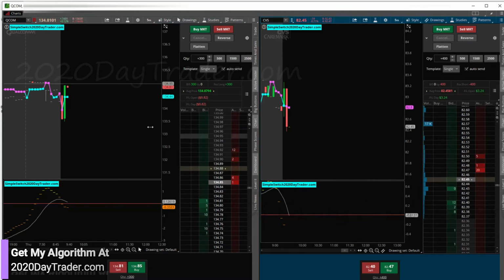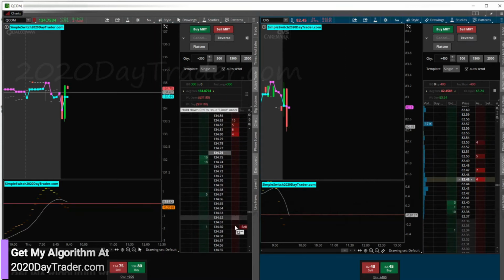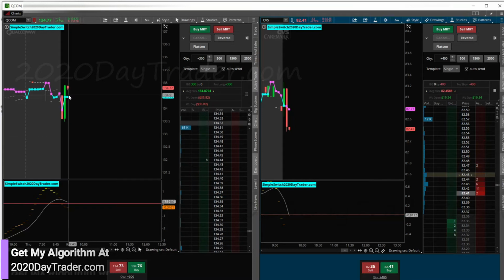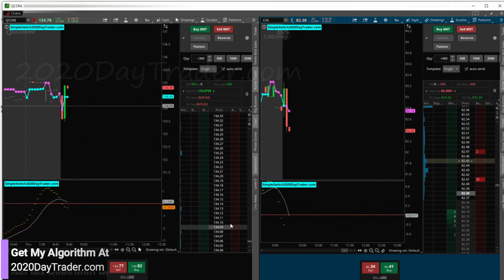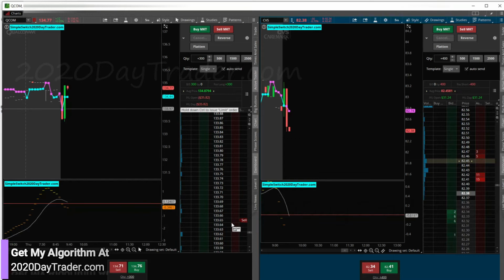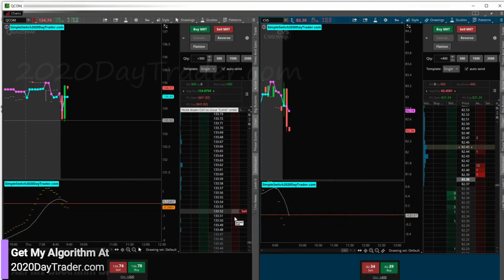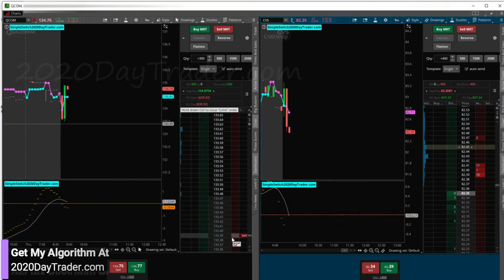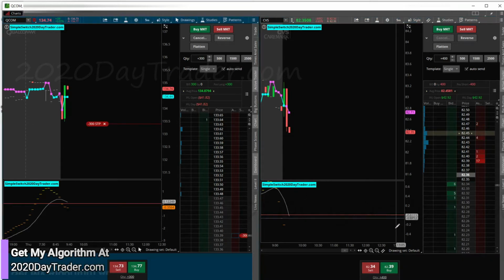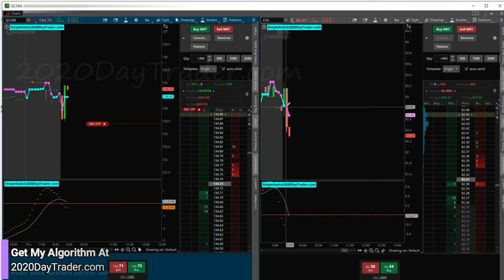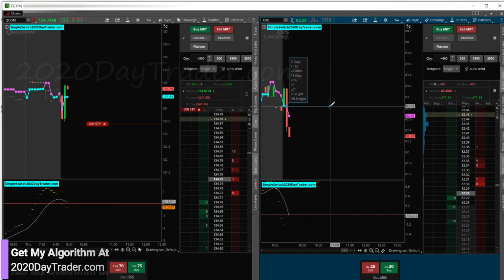All right, cool. So let's mark these up. Let's put the stops in first, actually. I mean, look at that tower candle right there. If it retraces, we'll buy more. We'll add more to our position.